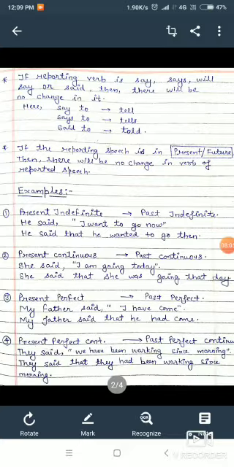Here "I" changes according to the subject, and the subject is there, my father. According to my father, here we will put the words "he had come." It will be our answer.